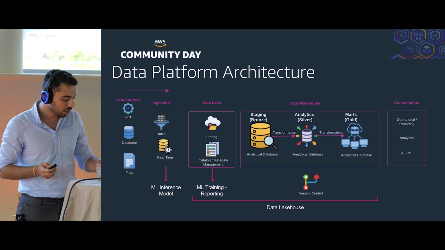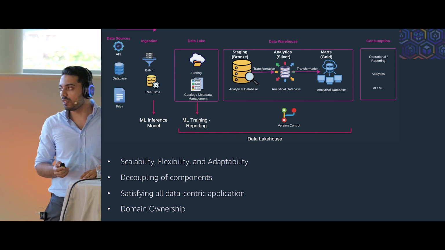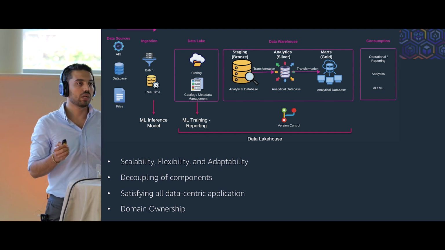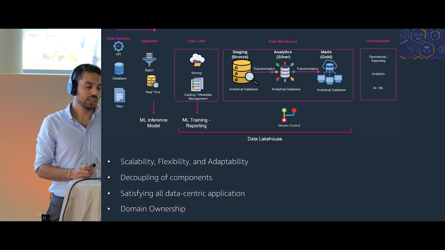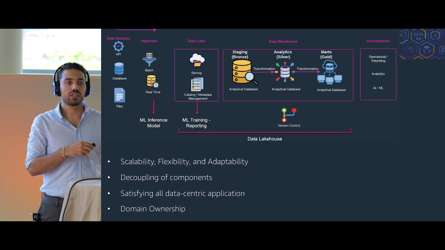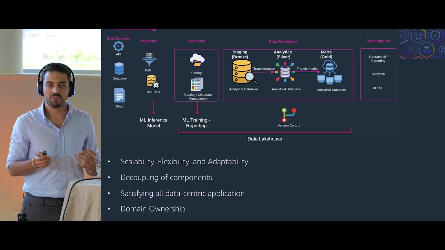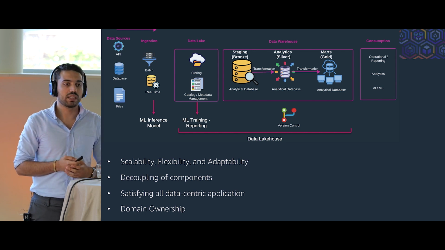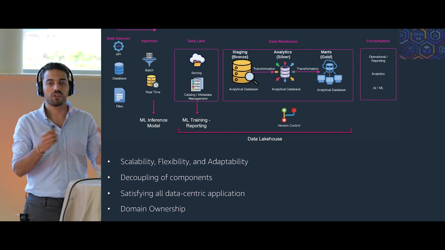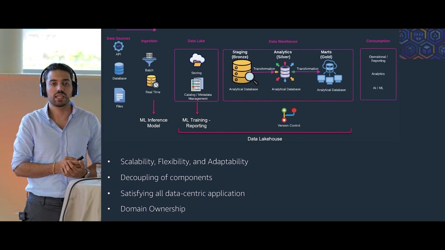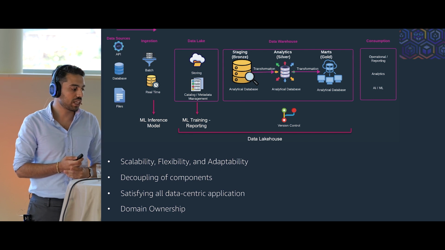So to talk about the characteristics of the data platform that we are looking for, what are the capabilities that we want this to have, I can start with scalability. Scalability is satisfied by having a cloud native infrastructure and all the serverless tools that we have there. For example, we can increase the amount of data, we can have more load of data, because S3 can handle all different volumes of data that we are ingesting there.